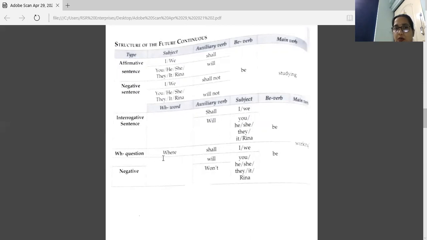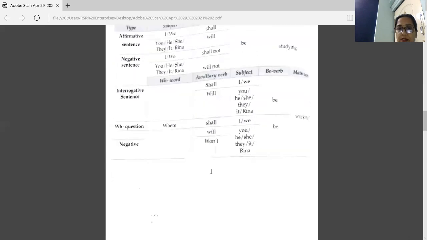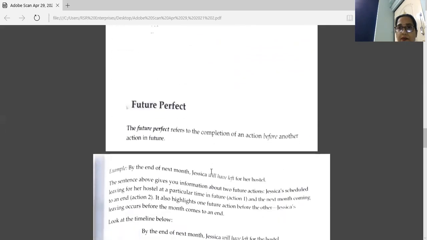Next, using a WH word. Where shall I be working? Where will you be working? And if you have to make it negative, then won't he be working? Won't she be working? Won't means will not. So that is the structure.